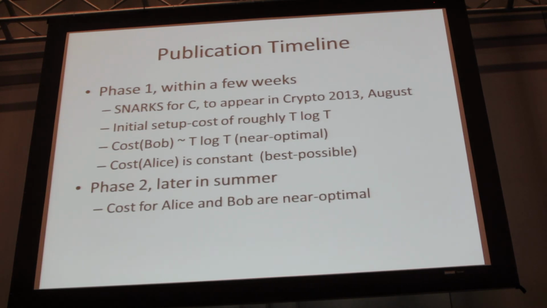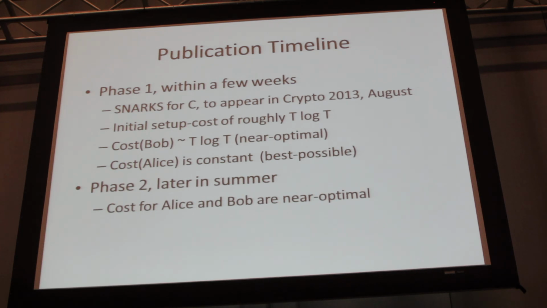This phase one will have an initial setup cost to run the system for a particular program of roughly T log T. And I'll show you in a minute how it's going to work. And the cost of Bob's proving is going to be T log T, which is the running time of the program. But the cost for Alice to verify the integrity of a computation in a way that doesn't compromise the privacy of Bob's private auxiliary inputs is going to be really minimal.